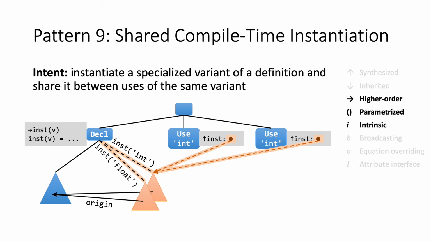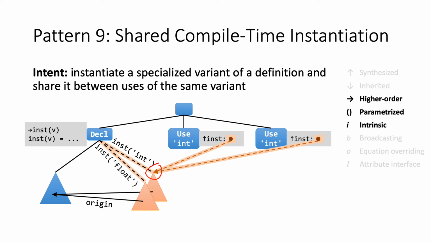The next pattern is a bit more complicated, shared compile time instantiation. And it's about instantiating a specialized variant of a definition and sharing it between users of the same variant. So an example is generics in Java, and you might have a list and a type parameter that is the element type. So you might have a list of integers, a list of floats. And in another part of the program you might have uses of the same kind of list. So both uses here, they use a list of integers. So they point to the same instantiation or the same higher order attribute.